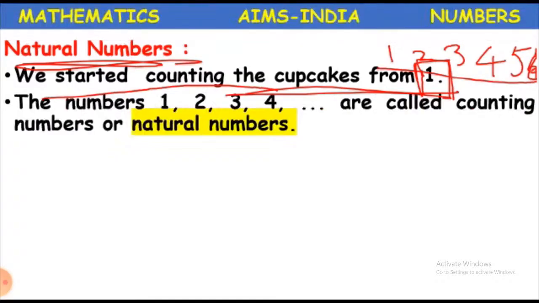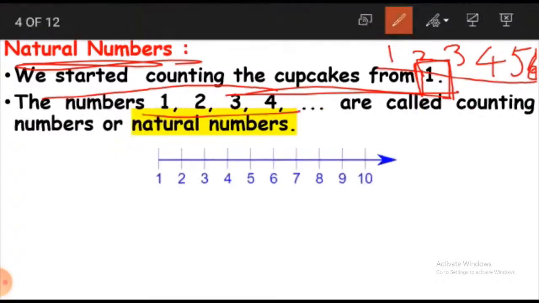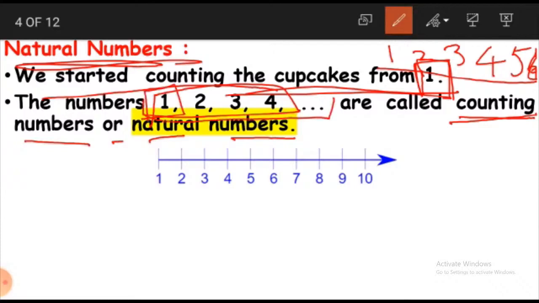So these numbers 1, 2, 3, 4 are called counting numbers or natural numbers. As we have started counting from 1, these numbers which start from 1 are called counting numbers or natural numbers. Look at these numbers on the number line here. They are starting from 1.